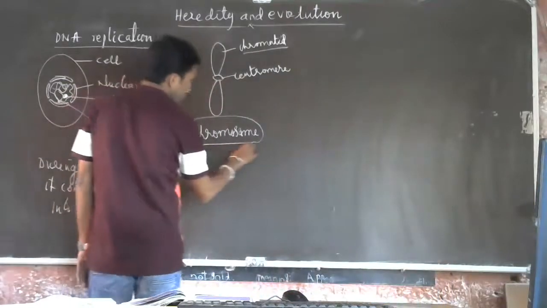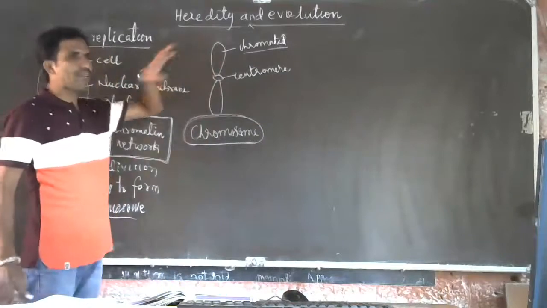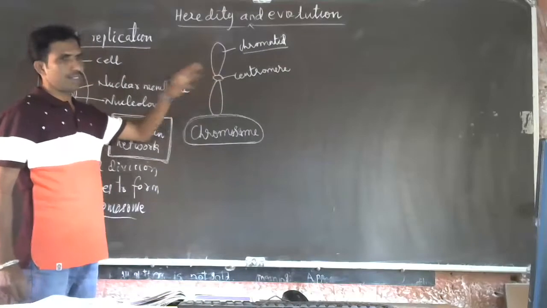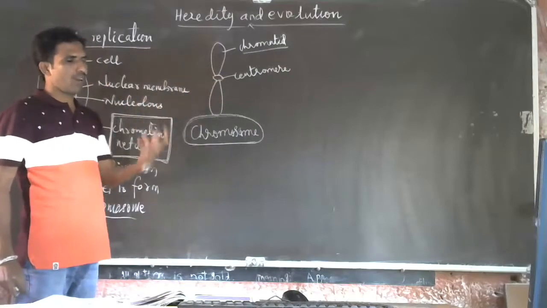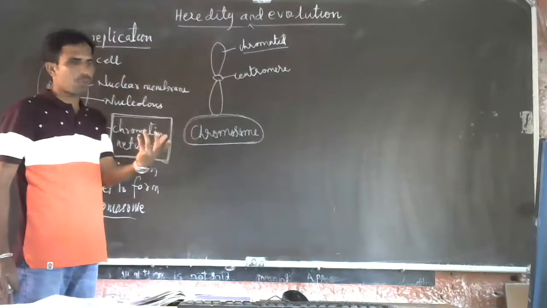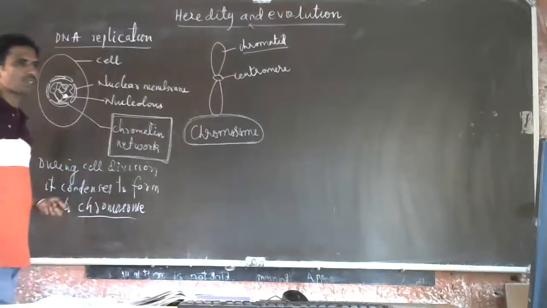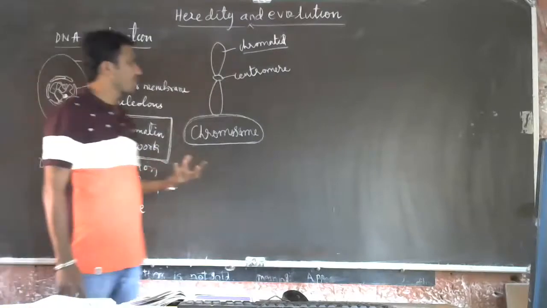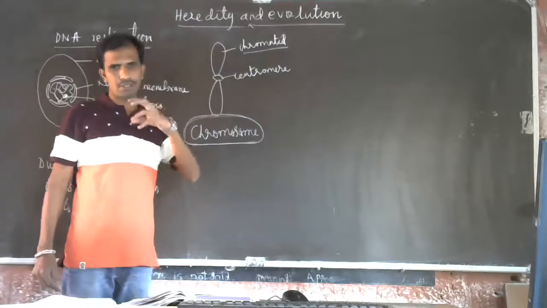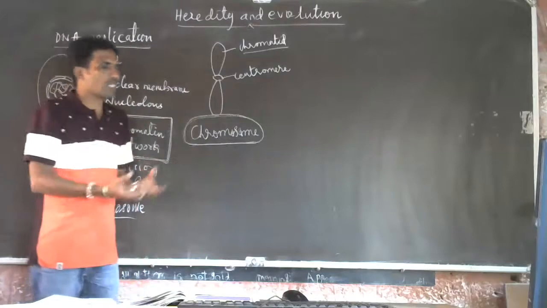See here, these chromosomes can be observed in the cell only during cell division. When we observe the cell inside the microscope, chromosomes can be seen in the compound microscope, but you cannot see how they are made up.